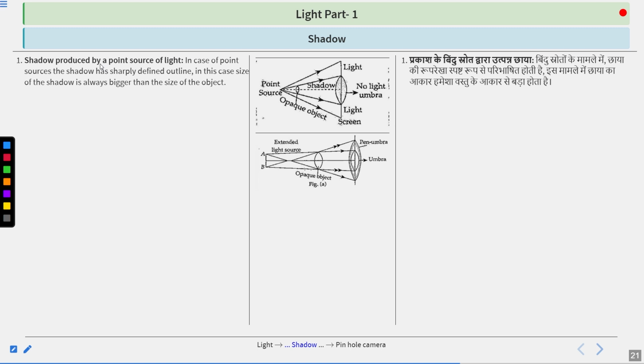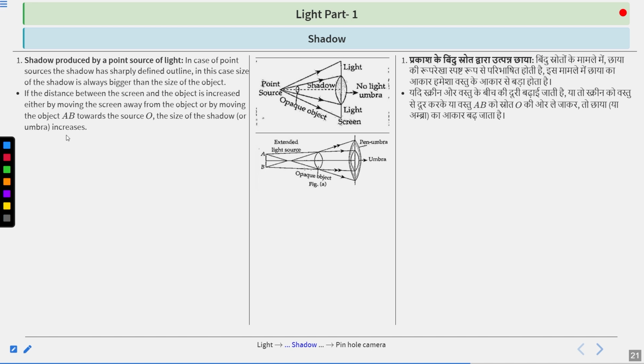For the production of shadow by a point source of light, we could say, in case of point sources, the shadow has a sharply defined outline. In this case, the size of the shadow is always bigger than the size of the object. If the distance between the screen and the object is increased, either by moving the screen away from the object or by moving the object towards the source, the size of the shadow or umbra increases.